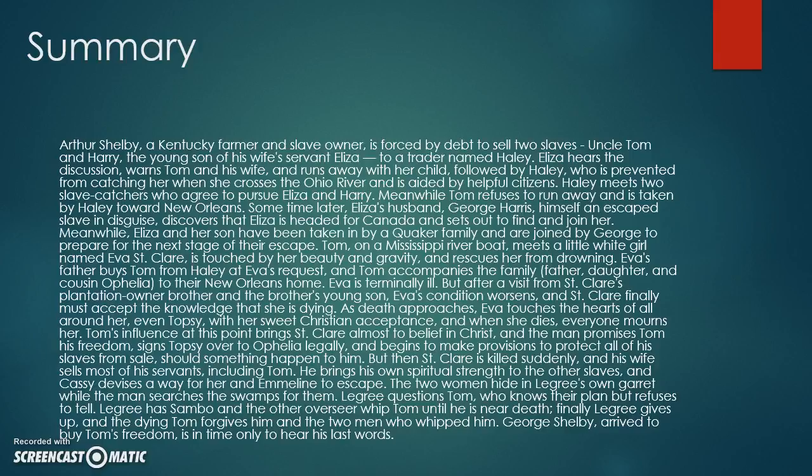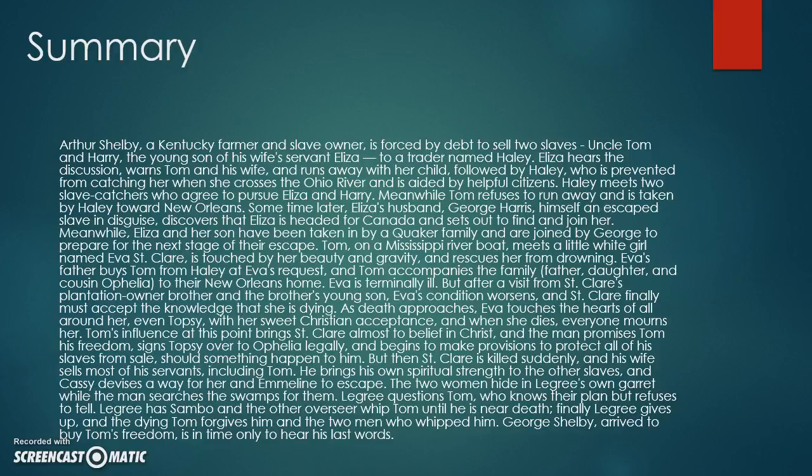Eva is terminally ill, but after a visit from St. Clair's plantation owner brother and the brother's young son, Eva's condition worsens, and St. Clair finally must accept the knowledge that she is dying. As death approaches, Eva touches the hearts of all around her, even Topsy, with her sweet Christian acceptance, and when she dies, everyone mourns her.